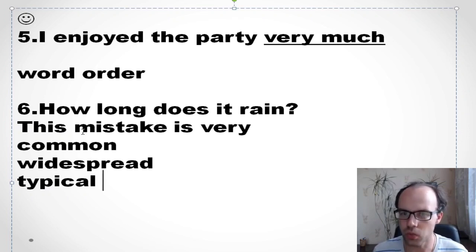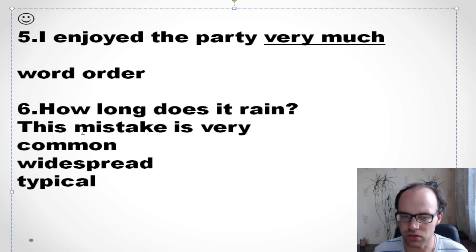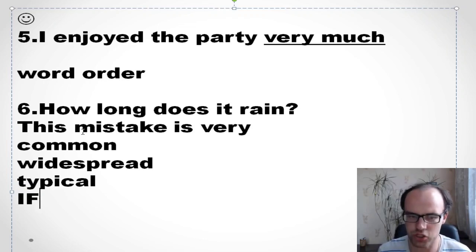Please remember one thing, really, it's very important. So if the action started in the past and it's still happening now, you need to use present perfect continuous. So let's write it down. Very important information, extremely important information, okay?